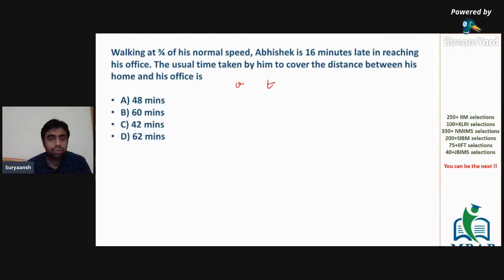Now his new speed is v dash, that is 3 by 4 times v. And his new time t dash is t plus 16 by 60 hours, extra. So that is t plus 4 by 15.